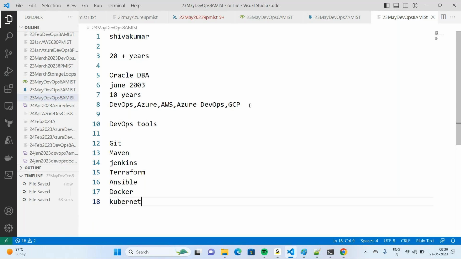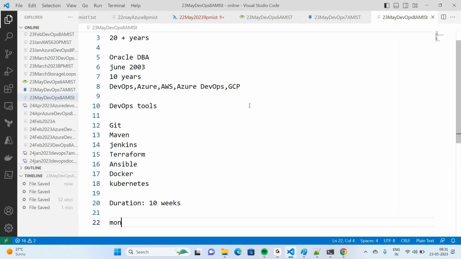These are the 7 tools that we are going to cover in our course. When it comes to duration, approximately it is 10 weeks, not 9 to 10 weeks. Okay, 10 weeks only.